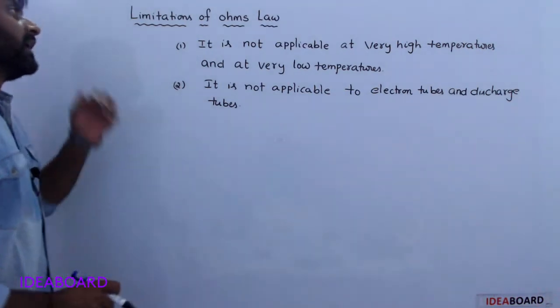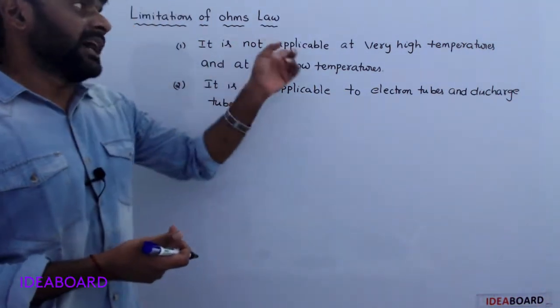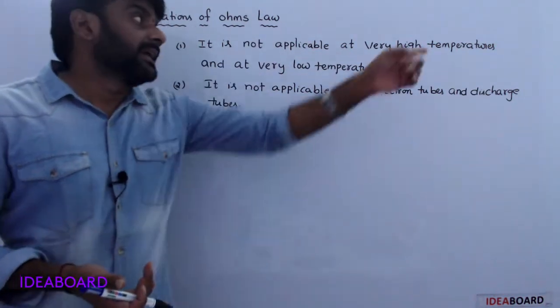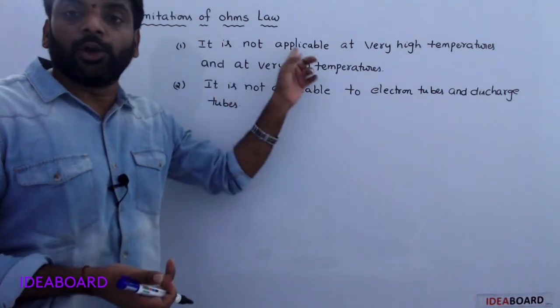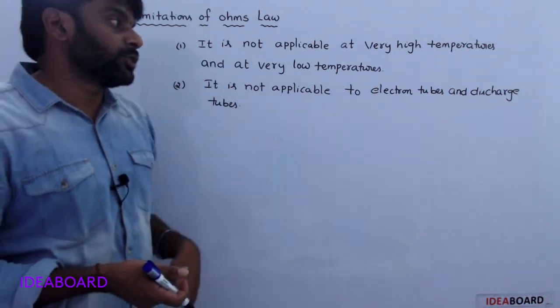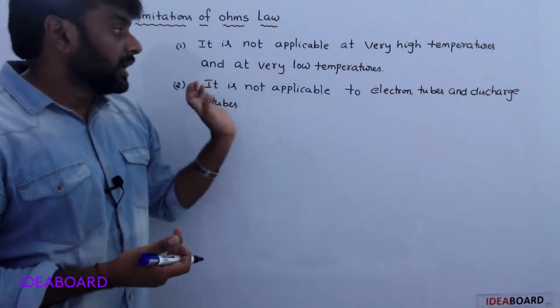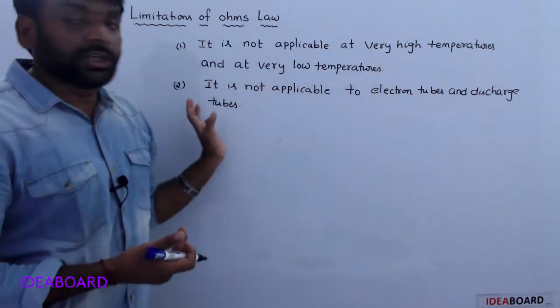So next, limitations of Ohm's law. Okay, some limitations are there. It is not applicable at very high temperatures and at very low temperatures. And it is not applicable to electron tubes and discharge tubes.